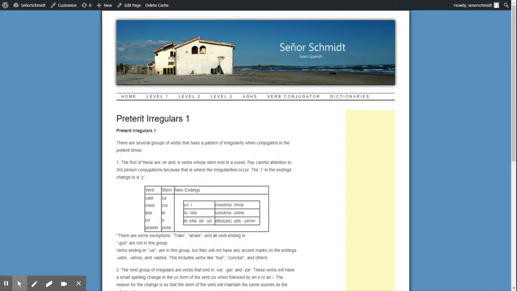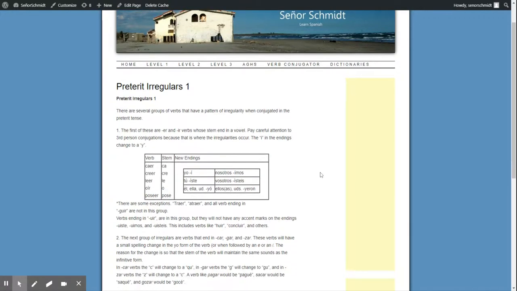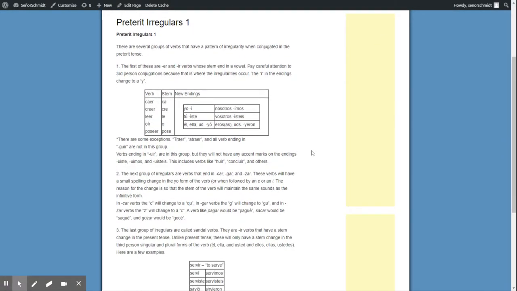Now that you've already seen all the regular preterite verbs and when to use them a little bit, now we get into the irregulars. There's a whole bunch of irregularities with preterite, but if you follow the patterns, you should be good. There's only a few. There's one small group of verbs that don't follow any pattern, but we'll get to those. First off, you have